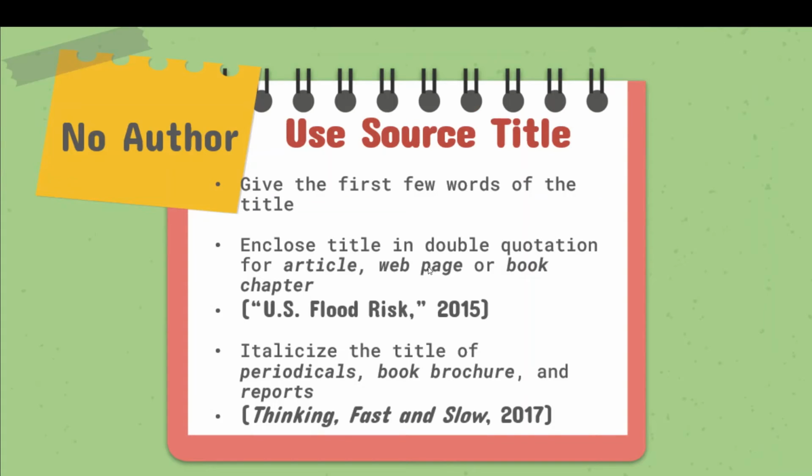For the no-author type, we use the source title. Give the first few words of the title. For an article, web page or book chapter, we enclose the title in double quotation marks, such as this one, the US flood risk in quotation marks, followed by the year. For periodicals, books, brochures and reports, we italicize, such as this one, Thinking Fast and Slow, italicized, then a comma followed by the year.